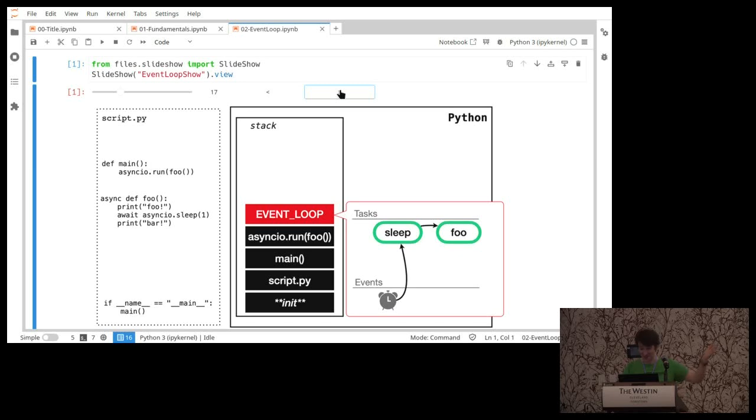Shoot. All right. So now the tasks can run. I was thrown off by the camera.